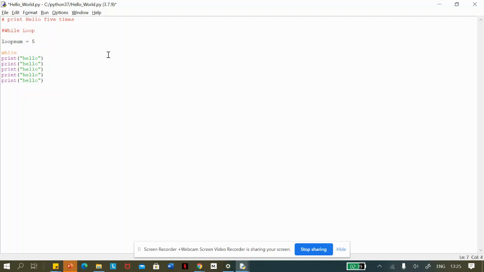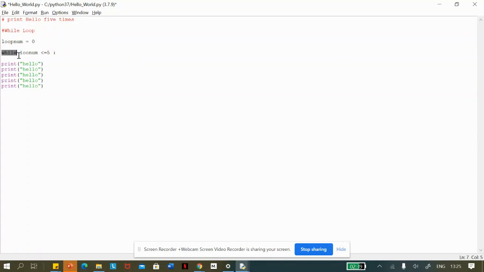I say while loop num, let me store this as 0, and I'll say while loop num is smaller than or equal to 5, which is how many times I want to run this. Let me explain the syntax that I did here.